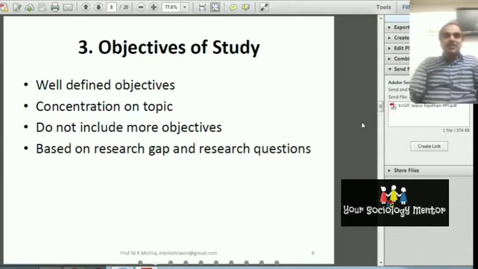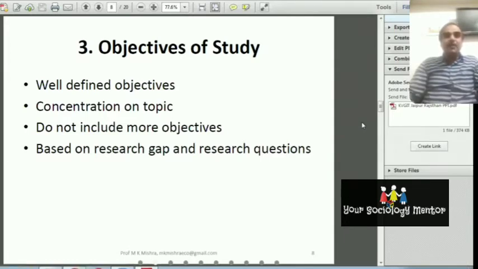That should be concerning to the topic of the study, and one thing that should be based on the research gap and research question. What is the research question? Research question means this study is going to give the answer of this research question. This is the gap.